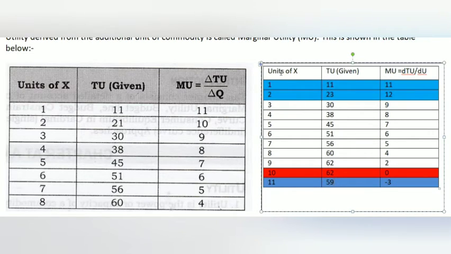From this table we have three relationships here. From the first and second units we get that when total utility increases, marginal utility also increases. And from the 10th unit it is clear that when total utility reaches its maximum level, the marginal utility will be 0. When total utility diminishes, marginal utility will be negative.